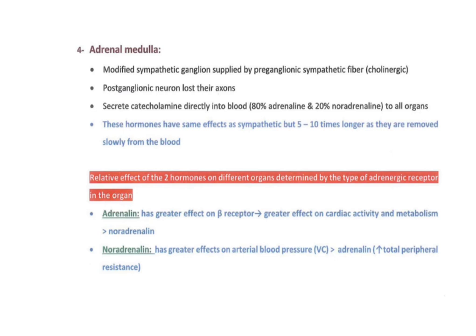Adrenaline has greater effect on beta-1 receptor, which increases the cardiac activity and rate of metabolism, and noradrenaline has greater effect on arterial blood pressure, and as a result there is increase in total peripheral resistance.